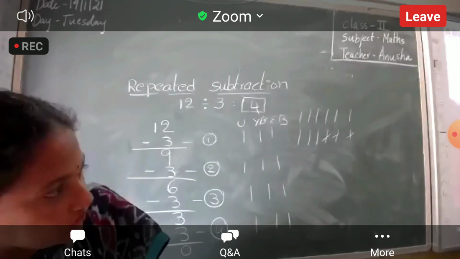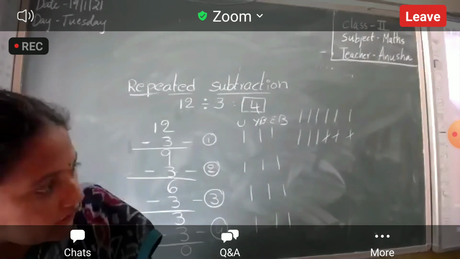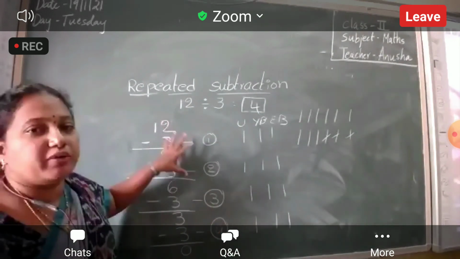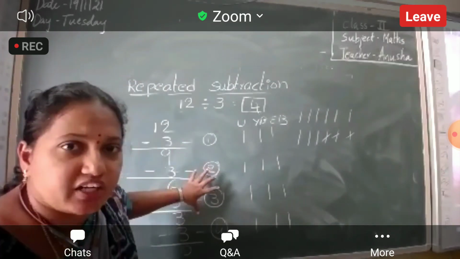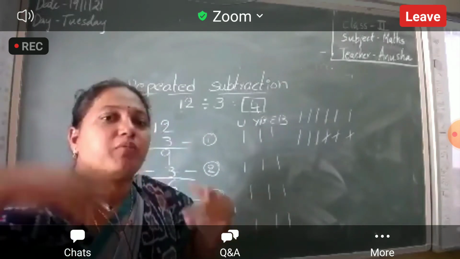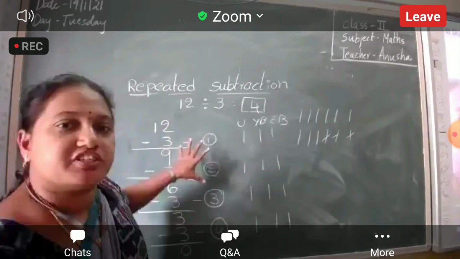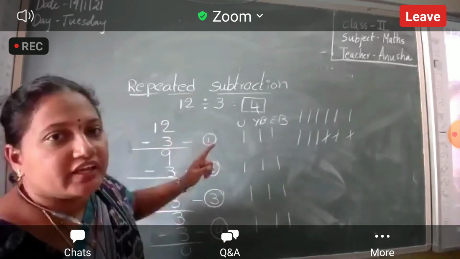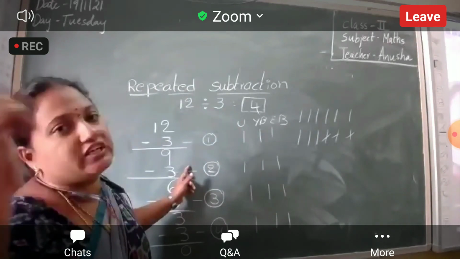Okay, very good. Okay, Nana. Now you understood repeated subtraction. Division means repeated subtraction. Why do we do this repeated subtraction? For equal distribution. To share equally among your friends or among your brothers and sisters, we go for a division. One way is repeated subtraction. Another way is also there, that is division. We will discuss that one later.